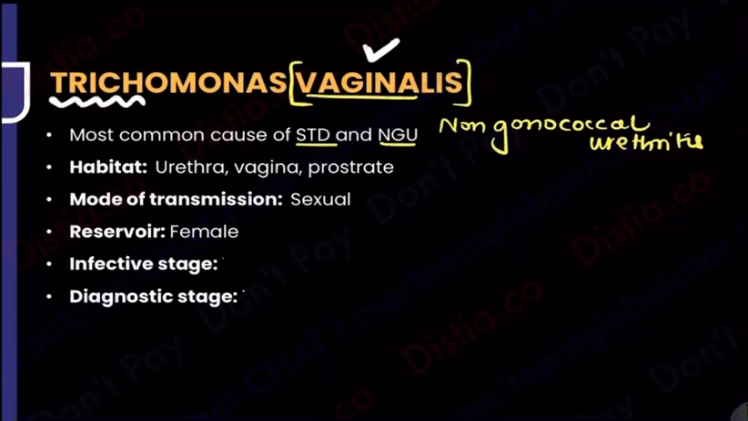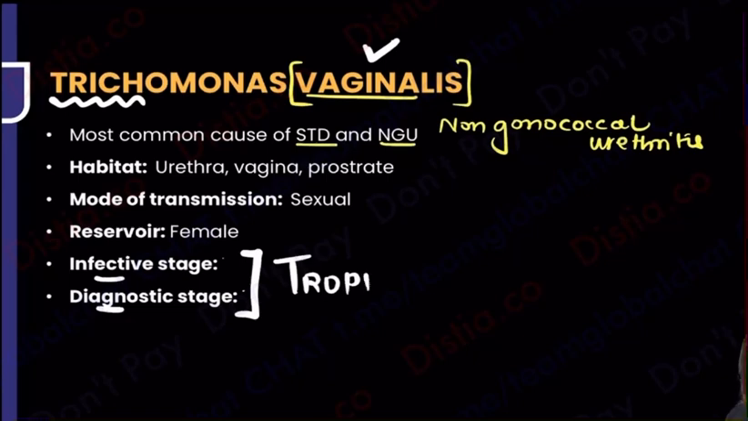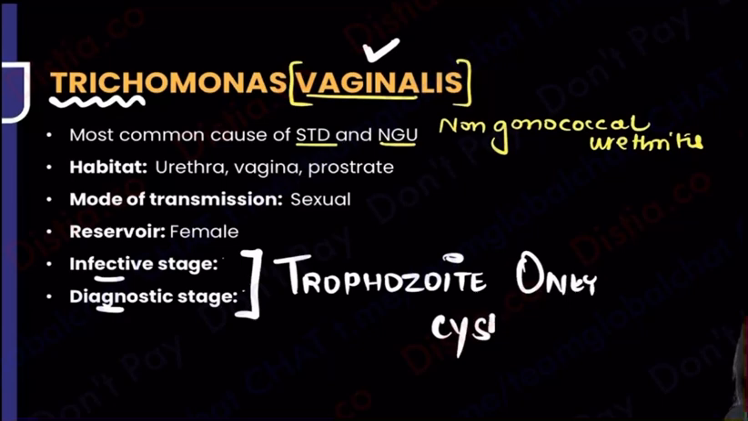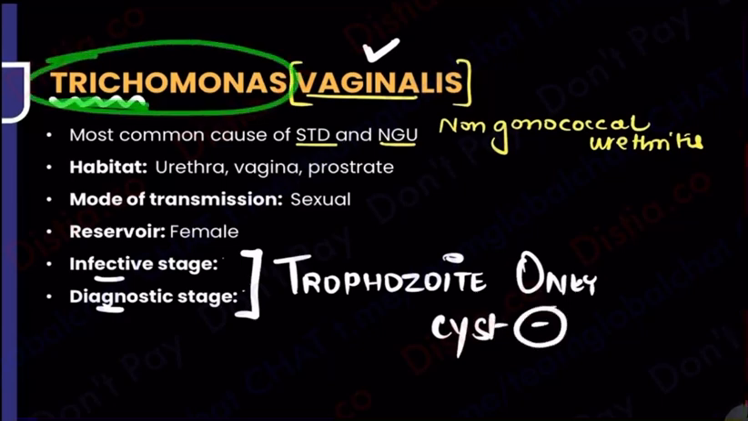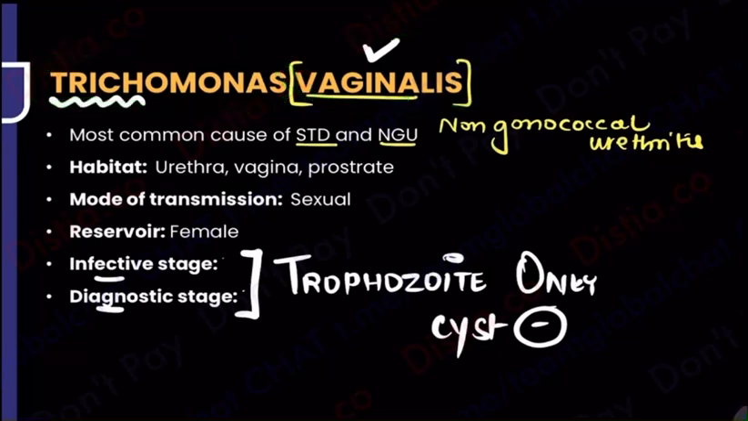From Trichomonas I will understand that whether they ask me the infective stage, how a person gets an infection, or how the microbiologist will do the diagnosis, whatever will be asked, I will always mark trophozoite, because this has trophozoite only. The cyst form does not exist. So please remember, when I say Trichomonas, trophozoite only, and vaginalis tells me that females are the reservoir. Okay? So now you've understood why I was calling it auntie, fashionable auntie.